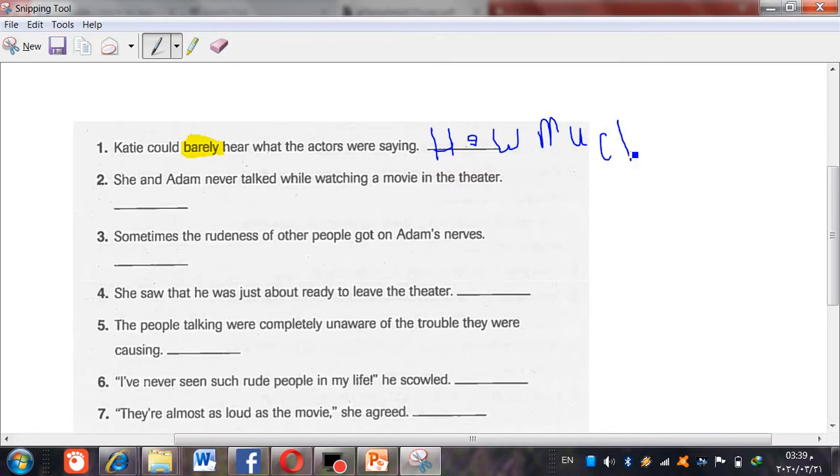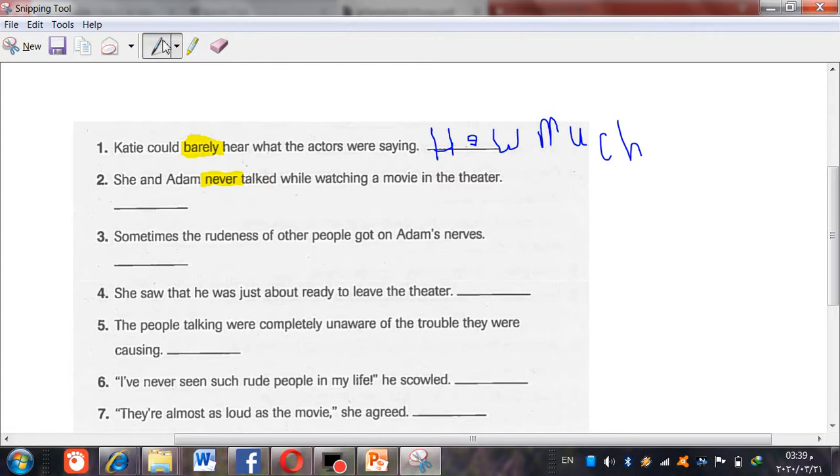Very good. So number 2, she and Adam never talked while watching a movie in the theater. Where is the adverb that describes the verb? It will be never, because this describes that this action of talking never happened before.